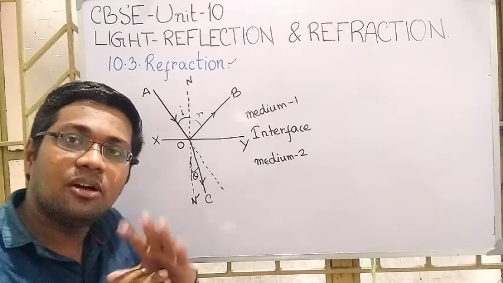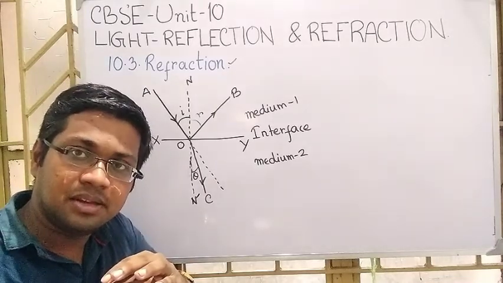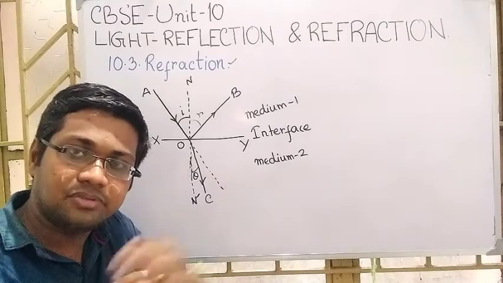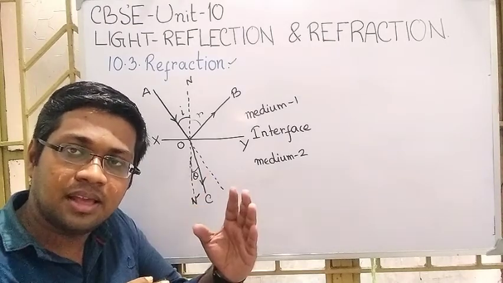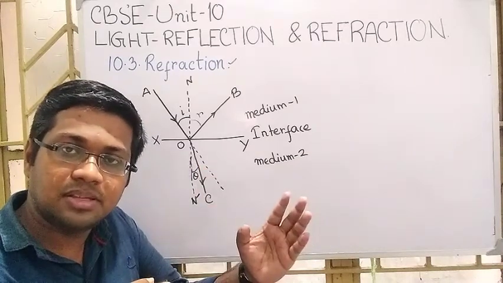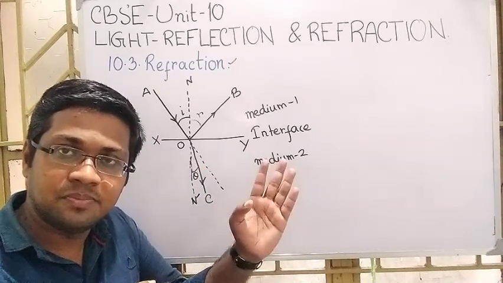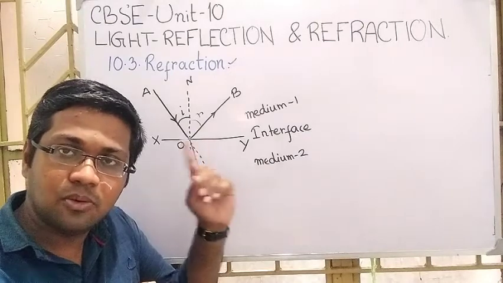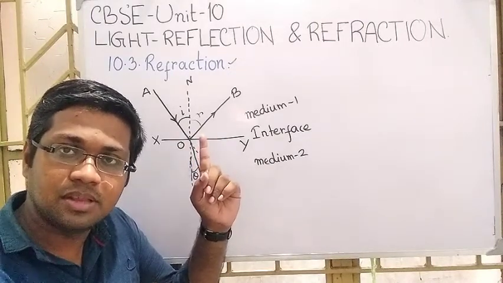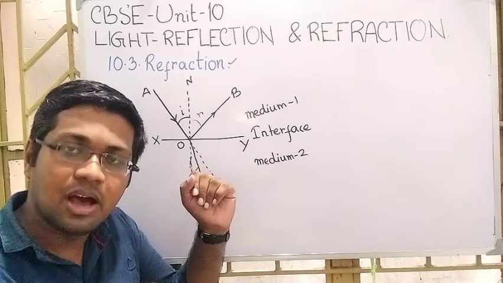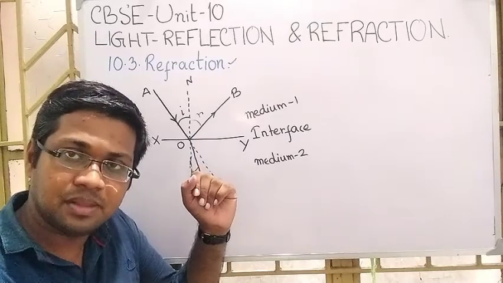In the first law of reflection, you have read that the incident ray, reflected ray and normal at the point of incidence are in the same plane. That means AO, OB and NO, N prime are on the same plane.